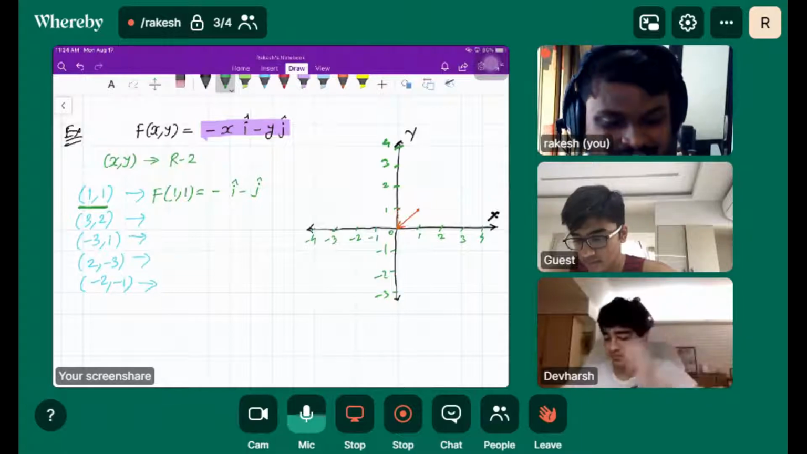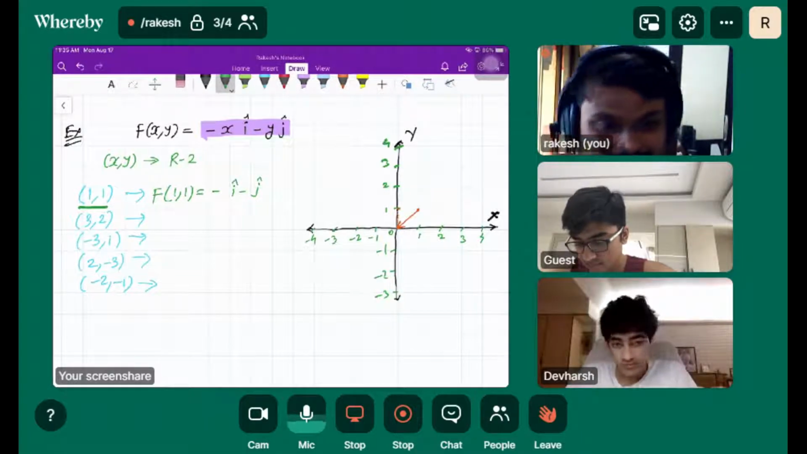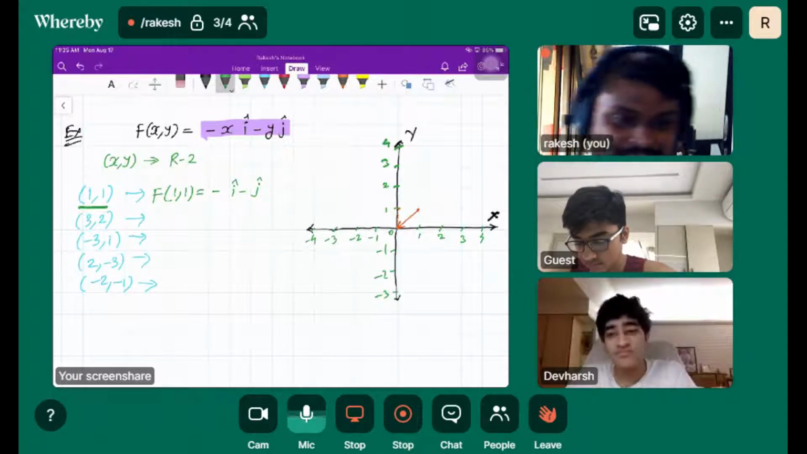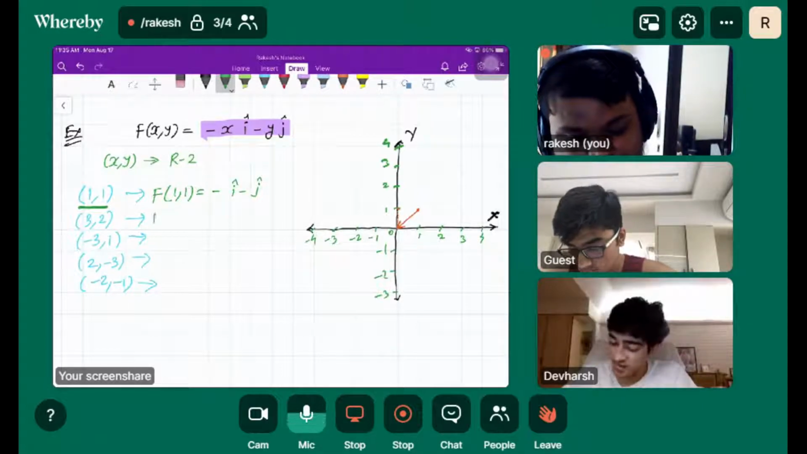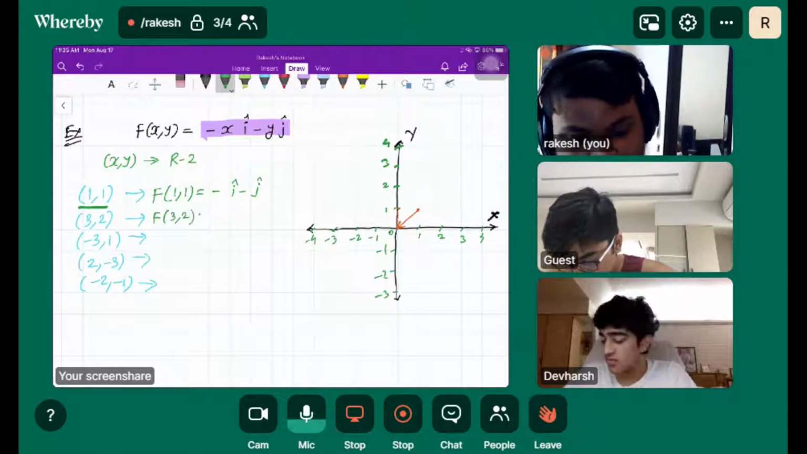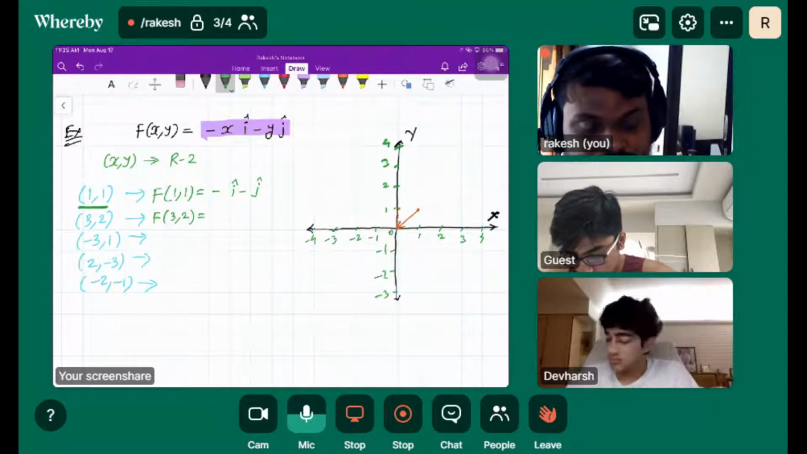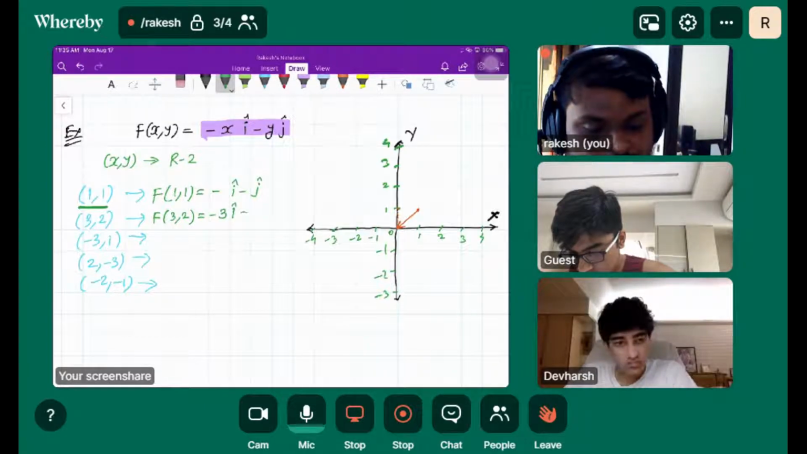Okay. Okay. Let's come to the topic. It's being recorded. Okay. So now we'll find out the vector for the second point here. So let's plug that point 3 comma 2. So what would be the corresponding vector here? We'll simply plug the x value here: minus 3 i cap minus 2 j cap, right?